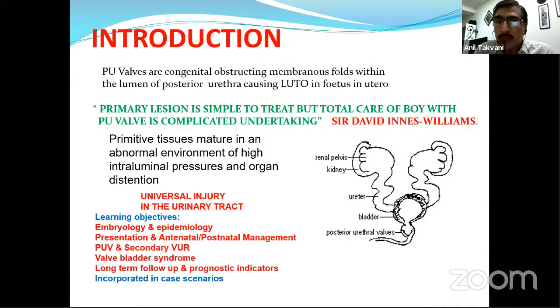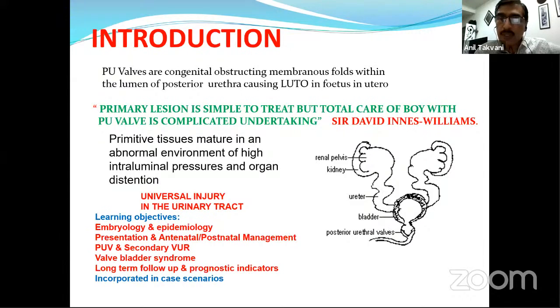Anyway, it's a primitive tissue. The reason why it is a never-ending story is that this primitive tissue matures in an abnormal environment of high intraluminal pressure and organ distension, so it gives a universal injury to the whole urinary tract. Today our objectives will be to look a little at the embryology and epidemiology, presentations of PU valve, antenatal and postnatal management, posterior urethral valve along with secondary reflux and how to manage it, valve bladder syndrome and how to manage it, and, considering the never-ending story, long-term follow-up and the prognostic indicators.